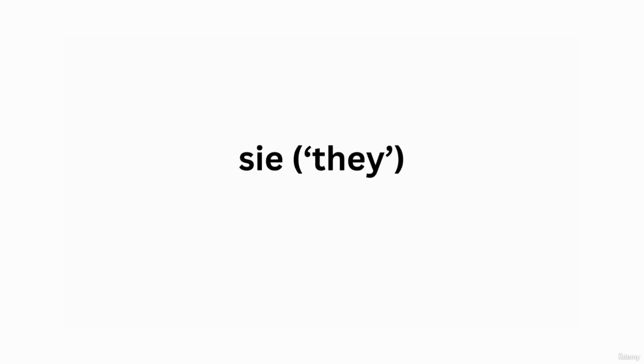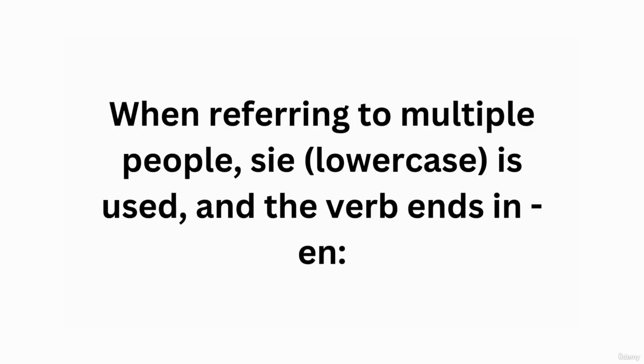There is also the form of sie for they. When referring to multiple people, we say sie. It is used lowercase. It's not like formal uppercase, but lowercase s. And the verb again ends with en.